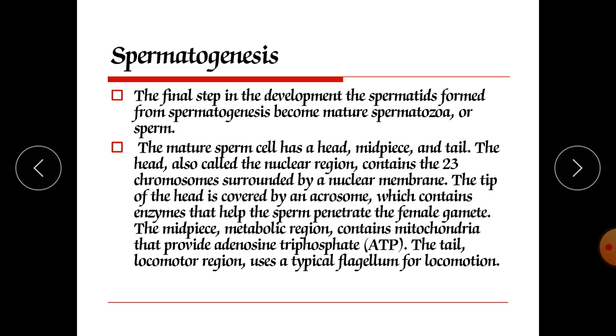The middle piece contains mitochondria arranged in a spiral, which provide energy for locomotion of the sperm to the site of fertilization and for sperm metabolism. The principal piece is the longest portion of the tail, and the end piece is the terminal tapering portion of the tail. In this fashion the mature sperm has been developed.